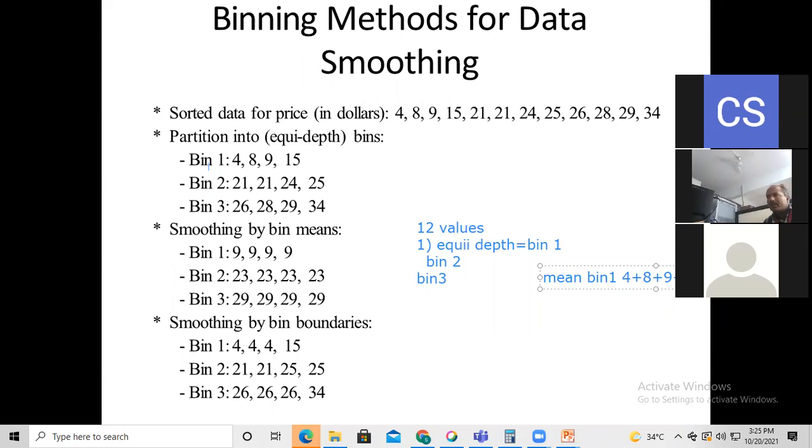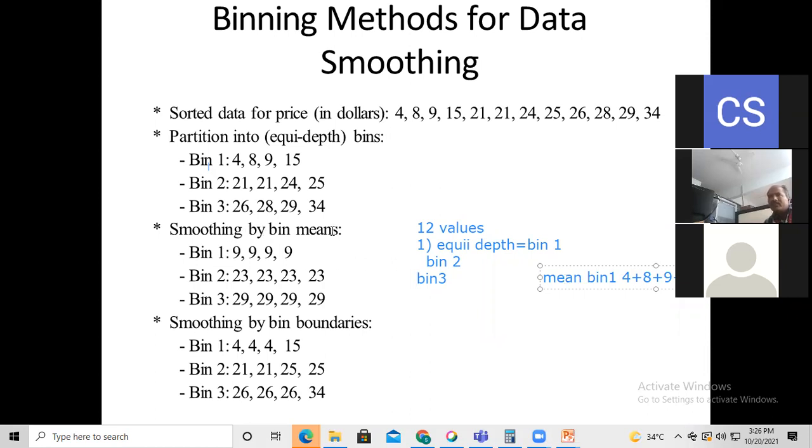So here we have the total addition for this. 15 plus 9 is 24. 24 plus 8 is 32. 32 plus 4 is 36. Okay, so the 36 again divided by the number of values, which is 4, equals 9. This is the bin value for bin 1, which is 9.